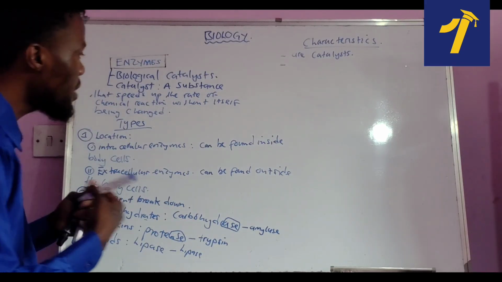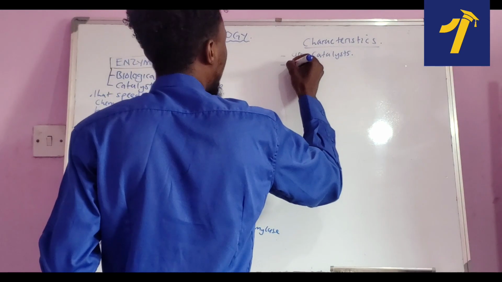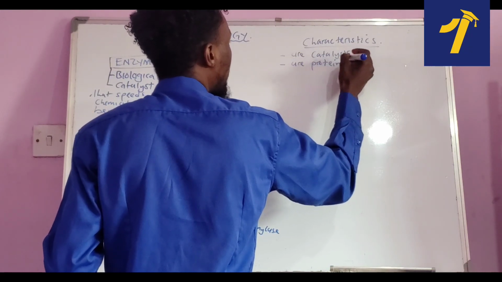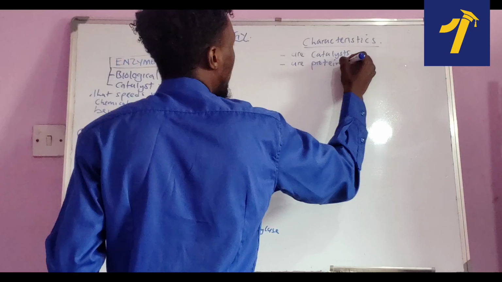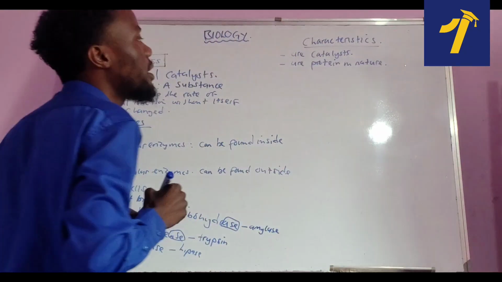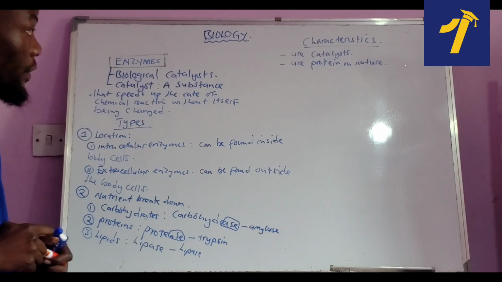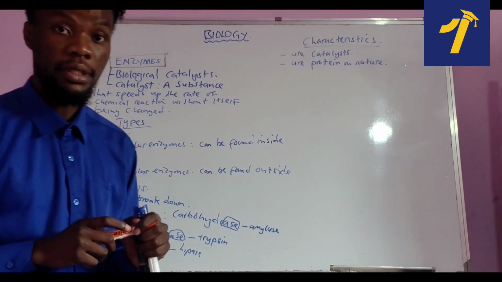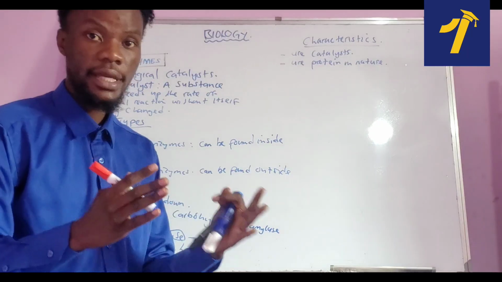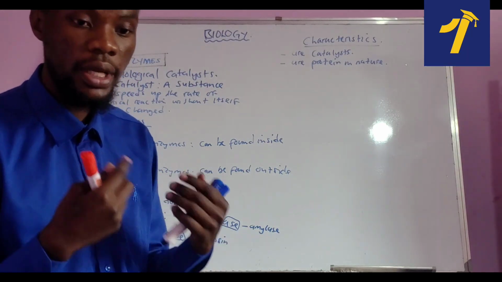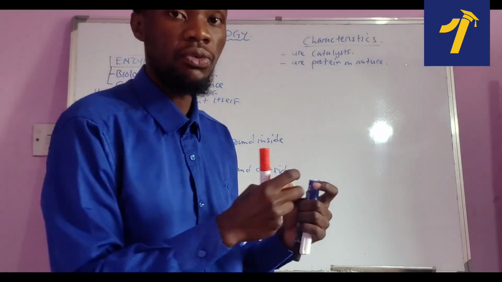What else? Enzymes are protein in nature. So this is also another important characteristic of an enzyme. Enzymes are protein in nature. What does it mean? It means that if you look at their biological makeup, the way they are made, they are made out of proteins.